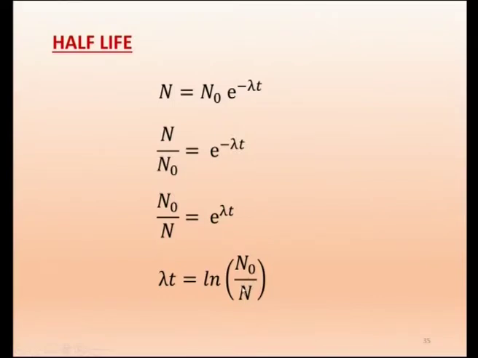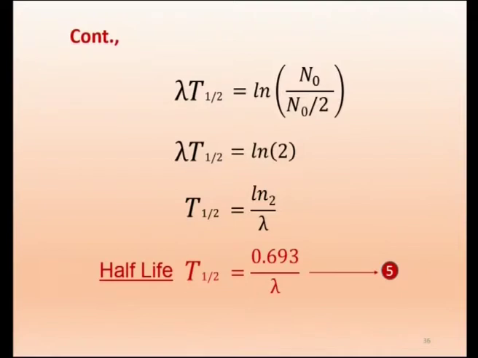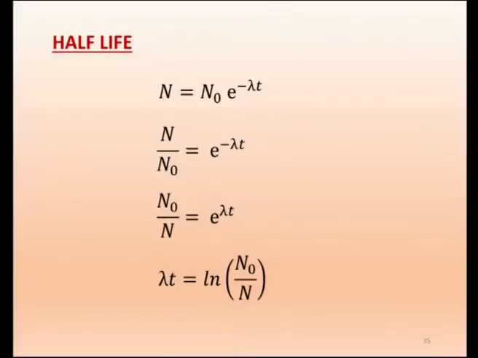Now we want the expression for t, so I have to take this λ to the denominator. We will do that in the next line. So we write λ t-half. What is t-half? T-half is the time taken for the nuclei to become half the value. For example, suppose a radioactive rock has 1 lakh nuclei. After some time it will become 50,000. The time in which it becomes half is called the half life. And in the previous step we wrote λ into t, where t is the general time.